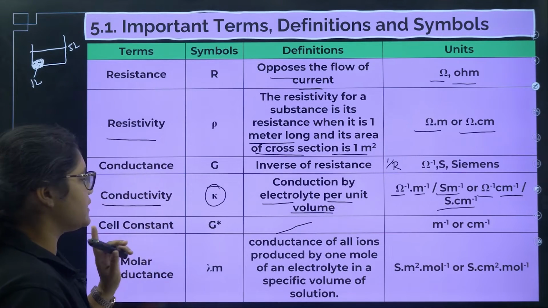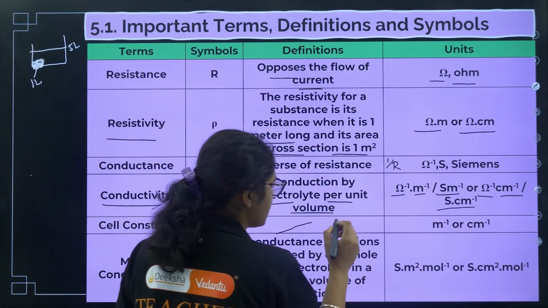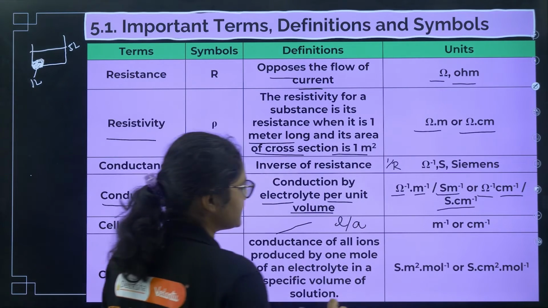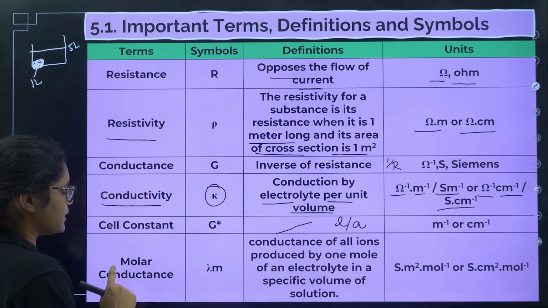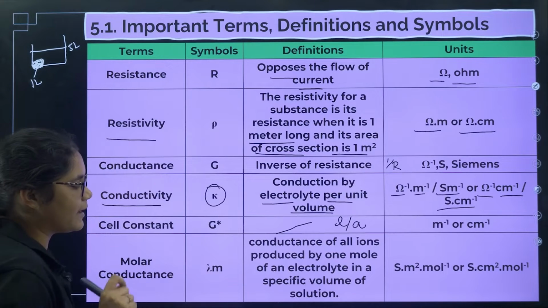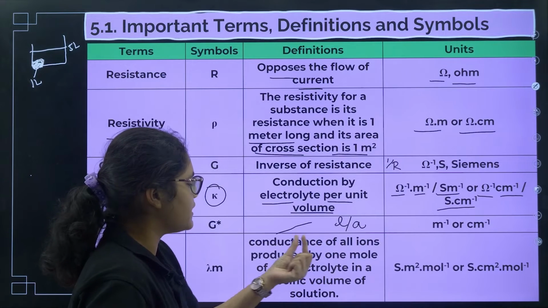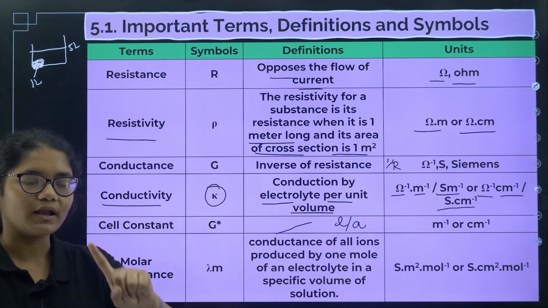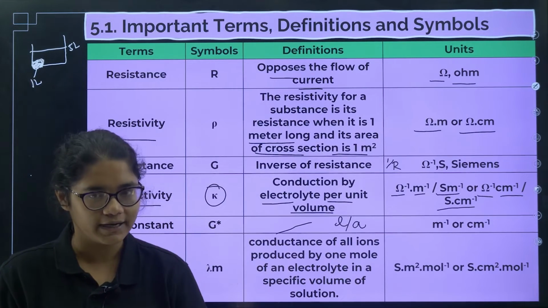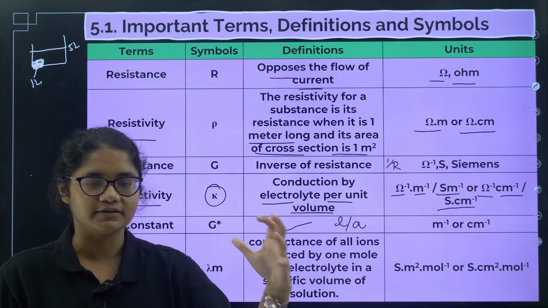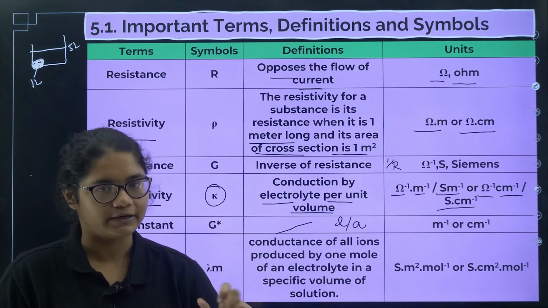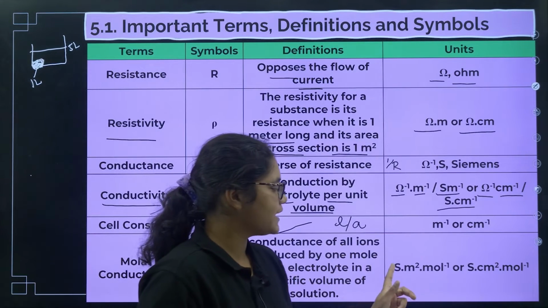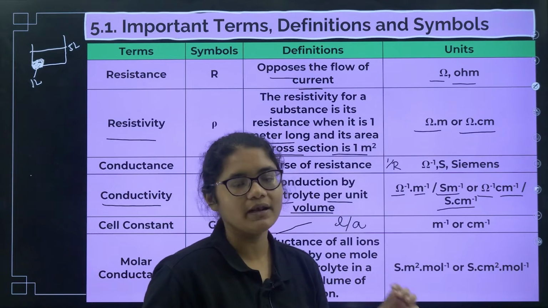Now coming to cell constant, it is represented as G star and we write it as L by A, that is length by area. So its units are meter inverse or centimeter inverse. Now coming to the next one, molar conductance, denoted by lambda m. It is the conductance of all the ions produced by 1 mole of an electrolyte in a specific volume of solution. So you need to take 1 molar electrolyte and see how much electricity is conducted by this particular 1 molar electrolyte. Whatever value we get is called lambda m or molar conductance. Its unit is S meter square mole inverse or S centimeter square mole inverse.